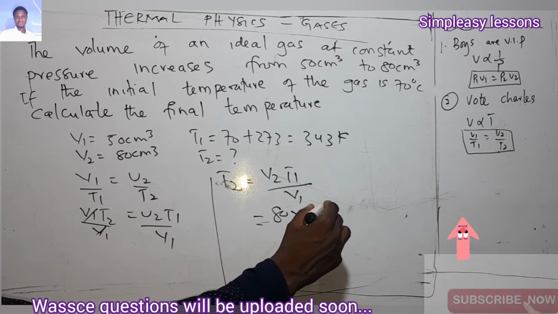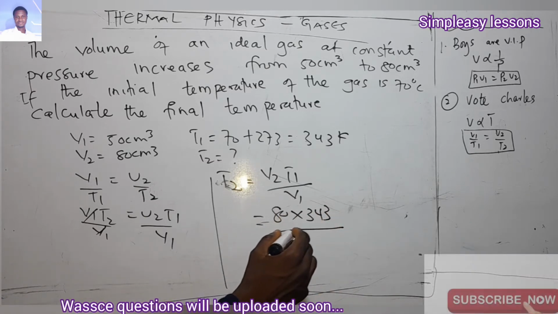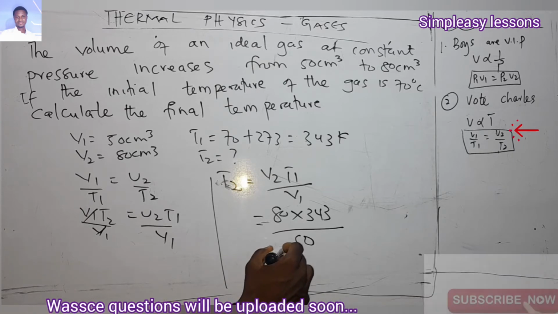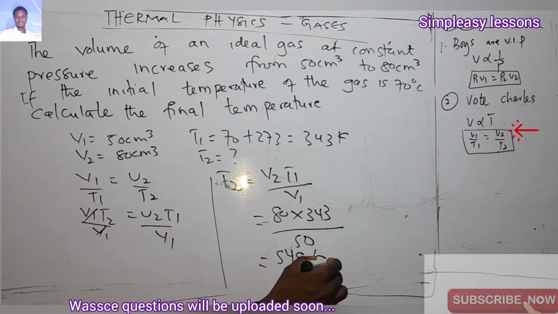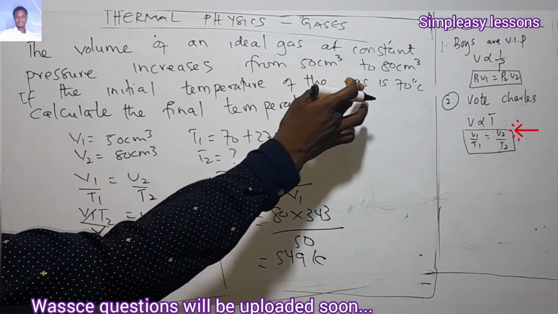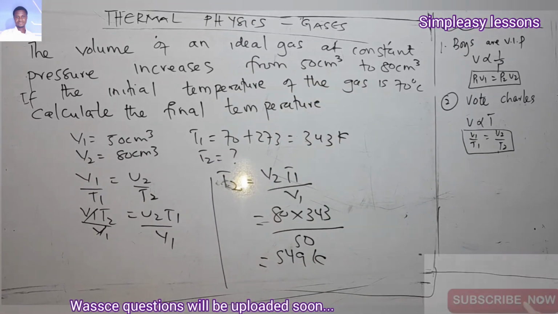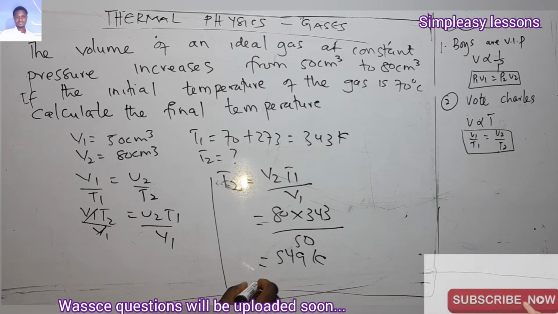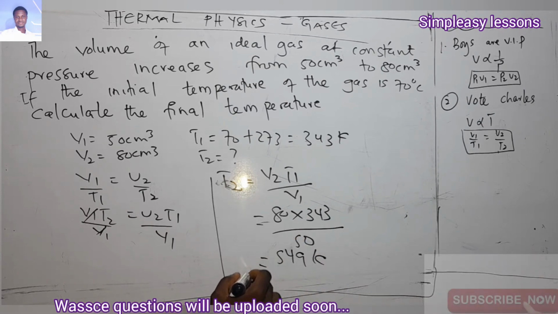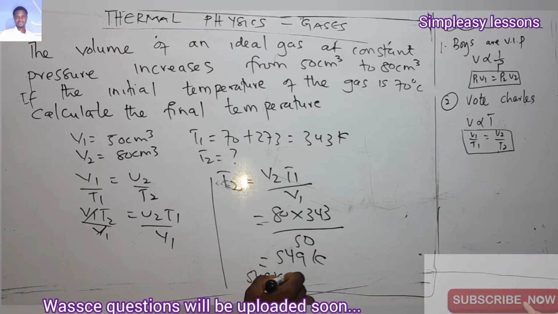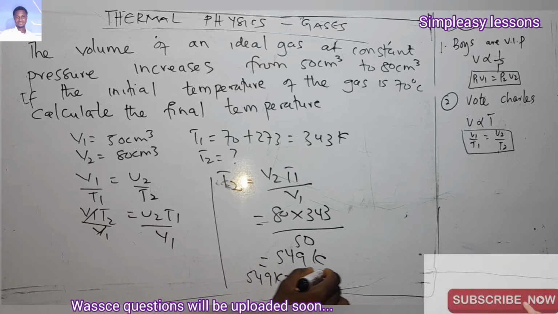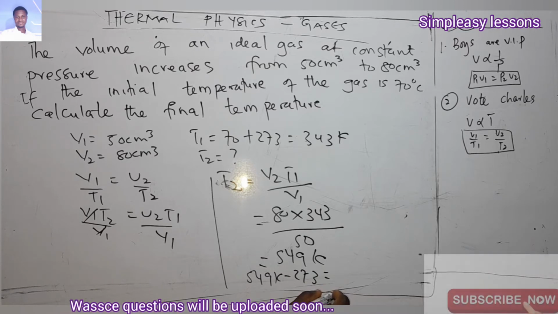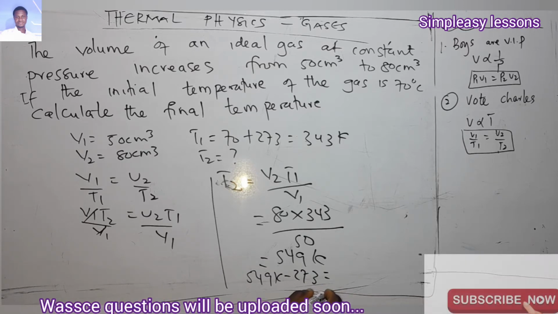343, right? 343. What was the initial volume? 50. And so if you input this, you are going to get 549 Kelvin. But because the other temperature was in degrees Celsius, we can change this one to degrees Celsius. If we want to change it to degrees Celsius, just subtract 273. So you are going to get 549 Kelvin minus 273, which will give you 276 degrees Celsius.